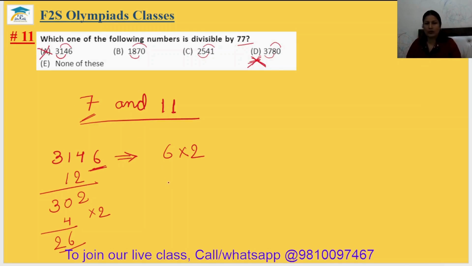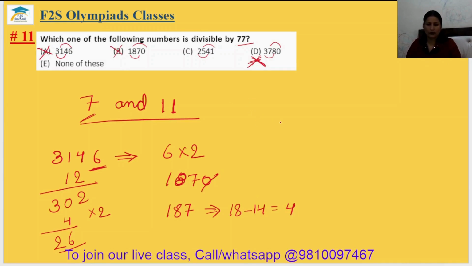Come to option B, 101870. So 0 we don't calculate. 1, 8, 7. 7 multiplied by 2 is 14. 18 minus 14 is 4. Not divisible by 7.